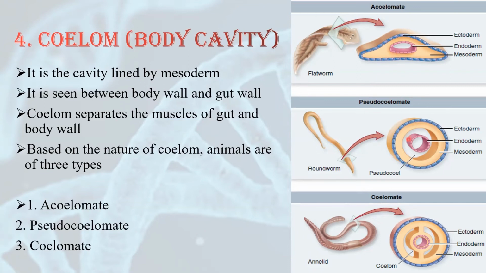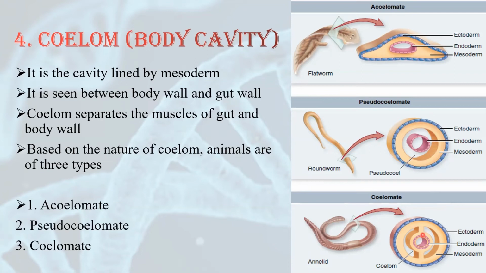In the second one, you can see a cavity is present, but it is covered by mesoderm only on the outer side and not on the inner side. So this is called pseudocoelomate. These animals are pseudocoelomate animals. Why? Because yes, they have a cavity, but this is not a true cavity. This is not a true coelom. So they are called pseudocoelom. Pseudo means false. So they have a cavity but not a true cavity. That's why these animals are called pseudocoelomate animals.